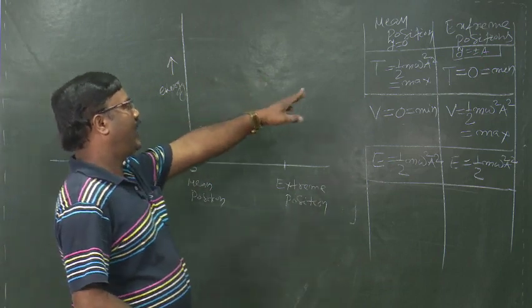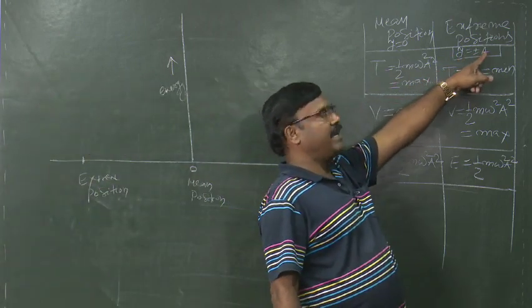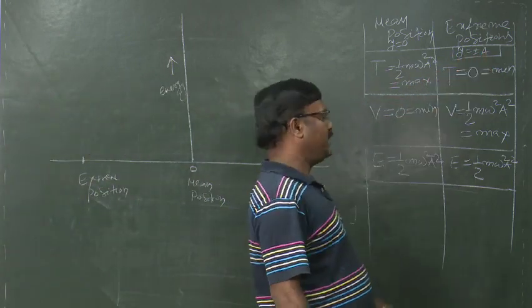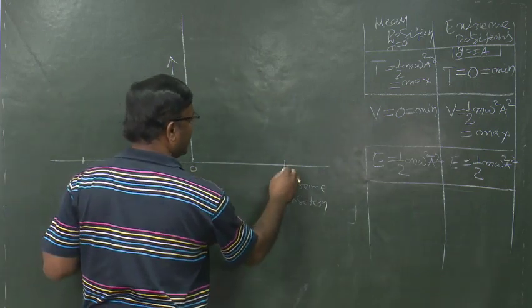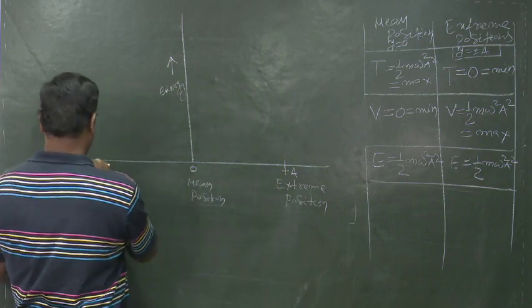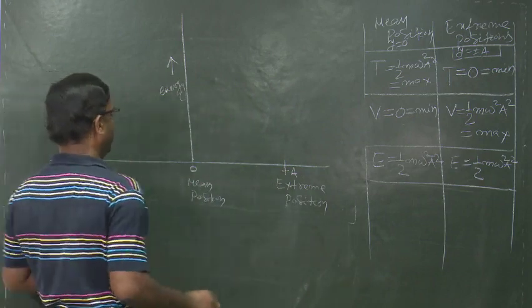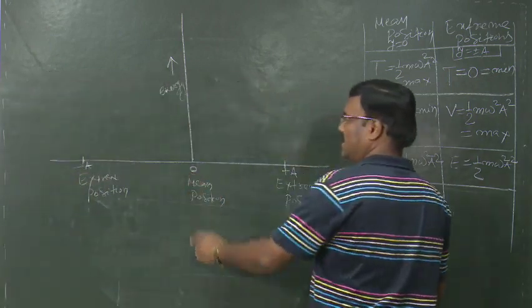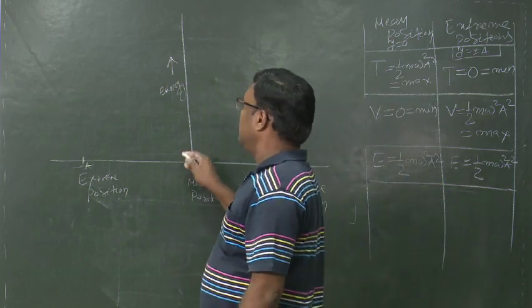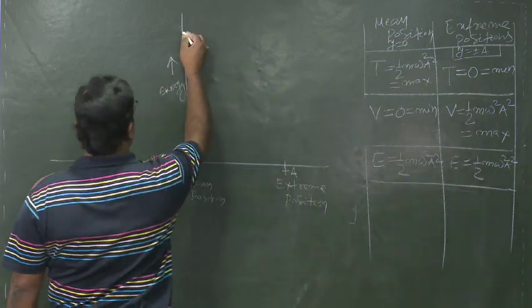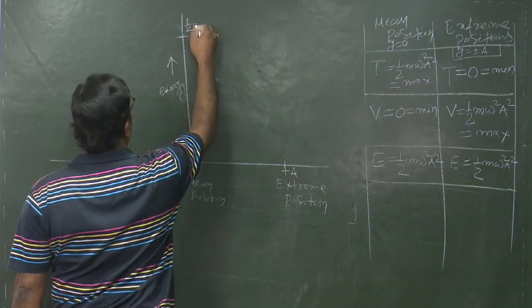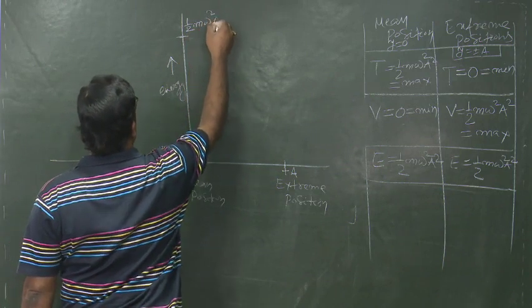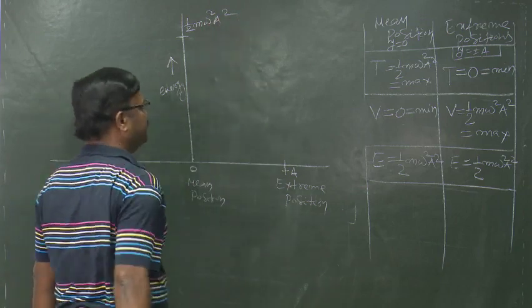As we have already discussed, the displacement at the extreme positions is plus or minus a. Hence, according to this coordinate axis, here we can write plus a and here it is minus a, and here the displacement is 0. Along this axis the maximum energy is equal to half m omega square a square.